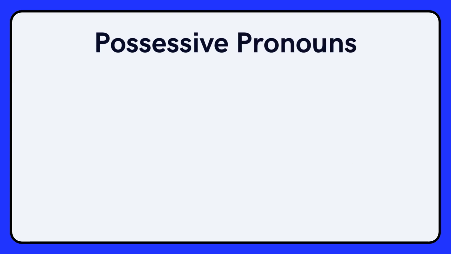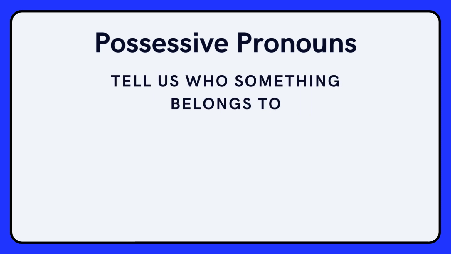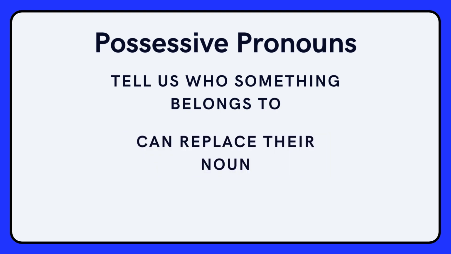Now let's look at possessive pronouns. They are different than possessive adjectives or determiners. Possessive pronouns still tell us who something belongs to, but the difference between possessive pronouns and possessive adjectives is that possessive pronouns can replace the noun they are referring to.